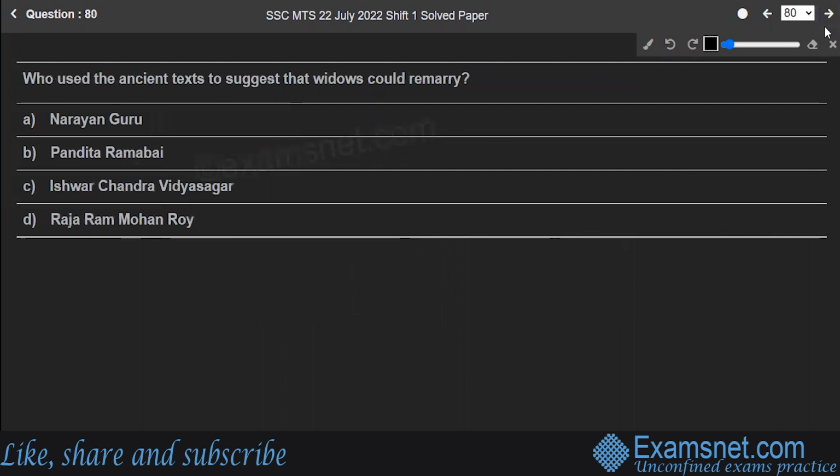Next is question number 80, who used the ancient texts to suggest the widows could remarry? Narayan Guru, Pandita Ramabai, Ishwar Chandra Vidyasagar, or Raja Ram Mohan Roy? Well, the correct answer to the question is Ishwar Chandra Vidyasagar. Ishwar Chandra Vidyasagar used the ancient text to suggest that widows could remarry. His suggestion was adopted by British officials, and a law was passed in 1856 permitting widow remarriage.